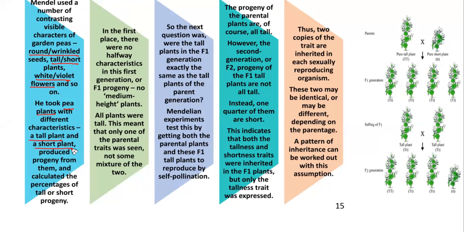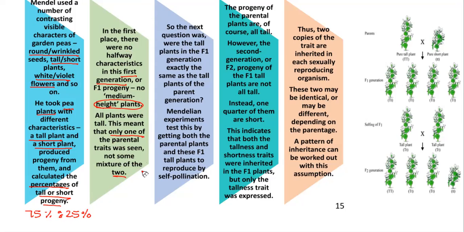He crossed a tall and a short plant, produced progeny from them, and calculated the percentage of tall or short progeny. So, what was the percentage in his cross? Ma'am, 3:1. So if we want to express this in percentage, then 75% to 25%. In the first generation there were no halfway characteristics, because all plants were tall. This means that only one of the parental traits was seen, not a mixture of the two.